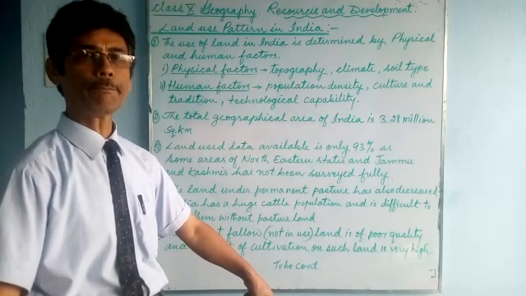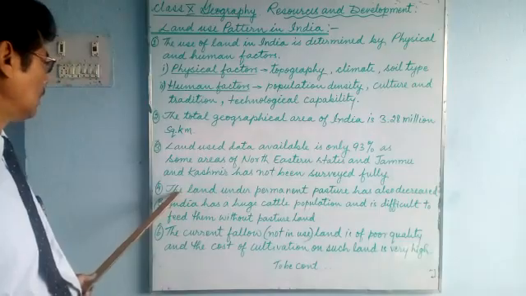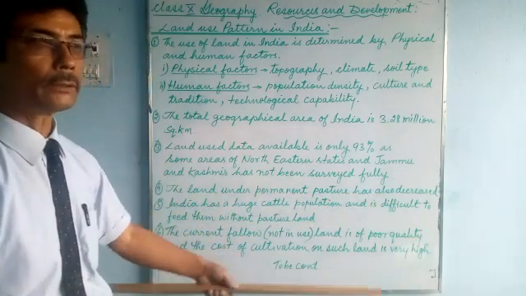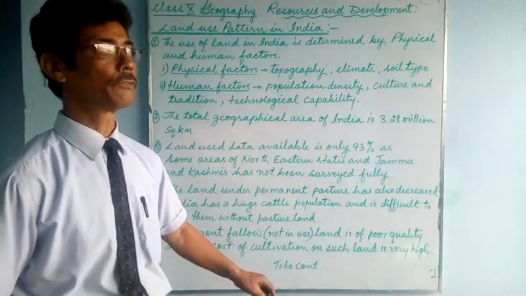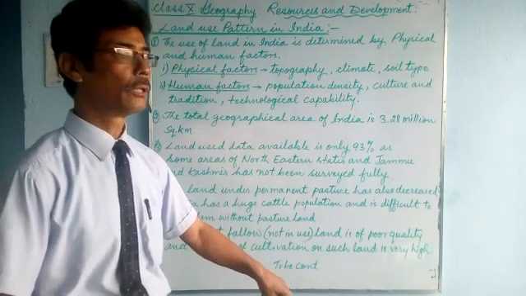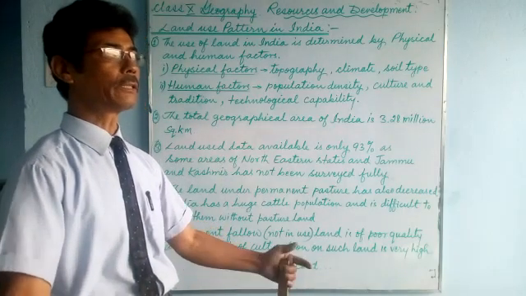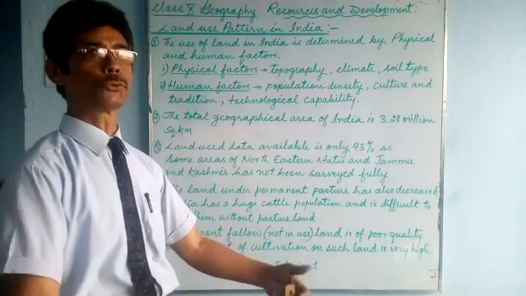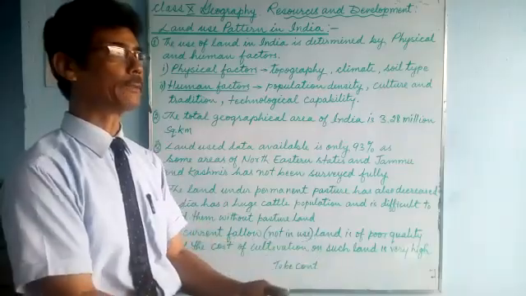So we need to have pasture land, and we have read that the land under permanent pasture has decreased. Why is it decreasing? Because of urbanization, infrastructure, building of roads, railways, mining, and other economic activities, the pasture land is being used for other purposes and the area is being reduced.